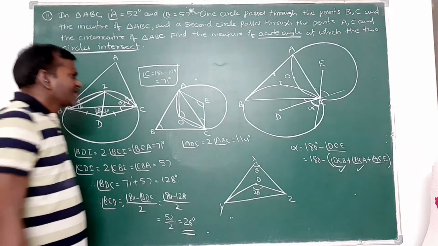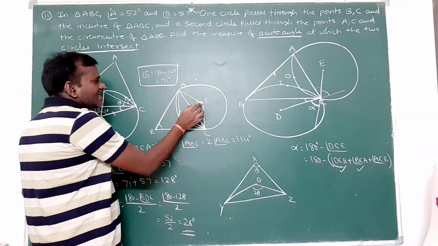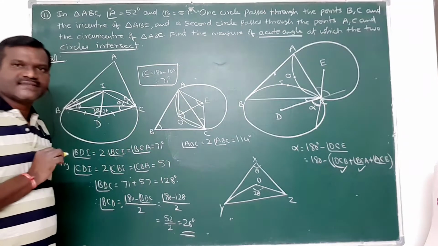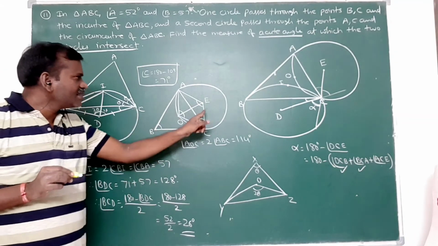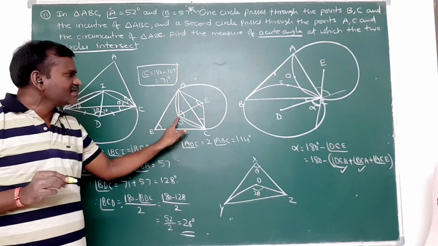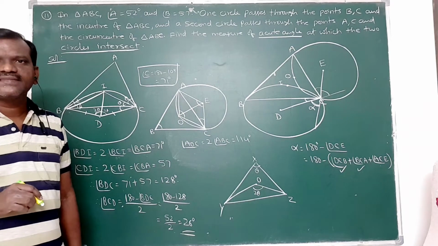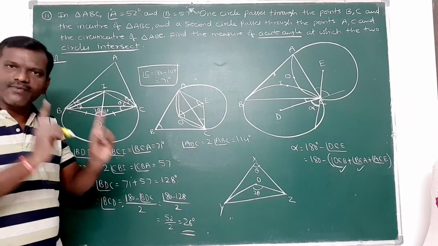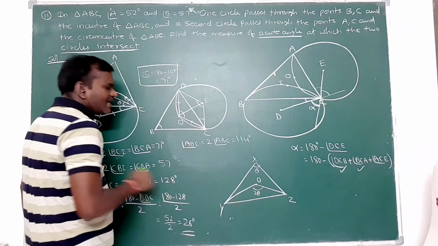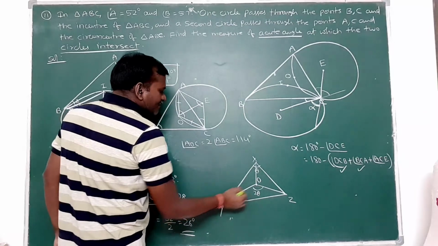Then if I join this one also here, what we observed is EA length is equal to EO length. Why? Because E is the center of this circle and the circle passes through A, O, C. EA and EO are equal. Similarly, EC and EO are also equal. And one more thing, AO and OC are also equal. Why? Because this is the circumcenter, so distances to the vertices are the same.